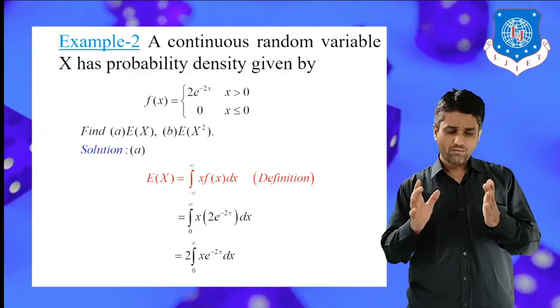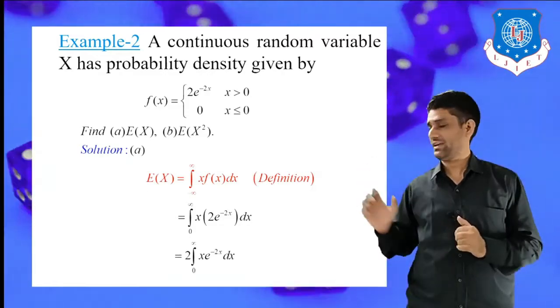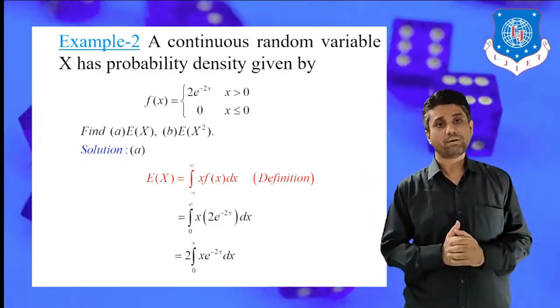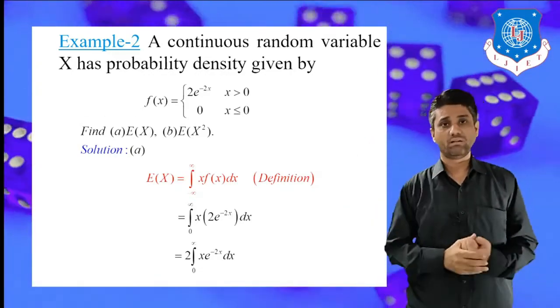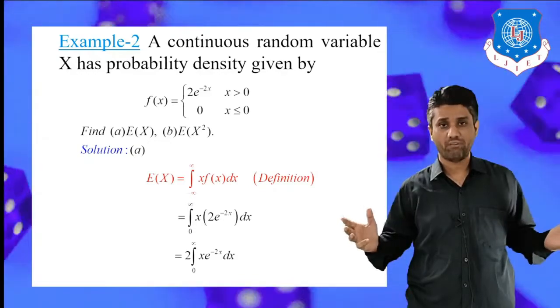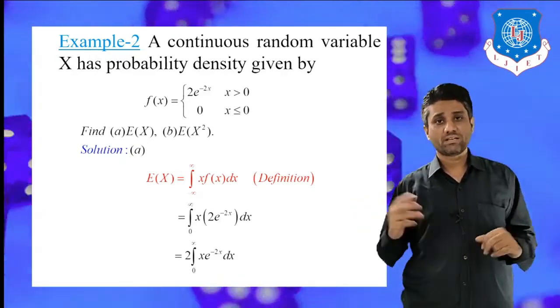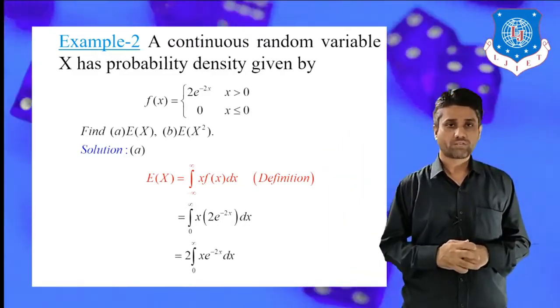First of all, we have to clarify the difference between the first example and this second example. If you observe carefully, in the first example we talked about a discrete random variable, whereas in this second example we discuss a continuous random variable. It doesn't matter whether the variable is discrete or continuous, we apply the same strategy to calculate the expectation.